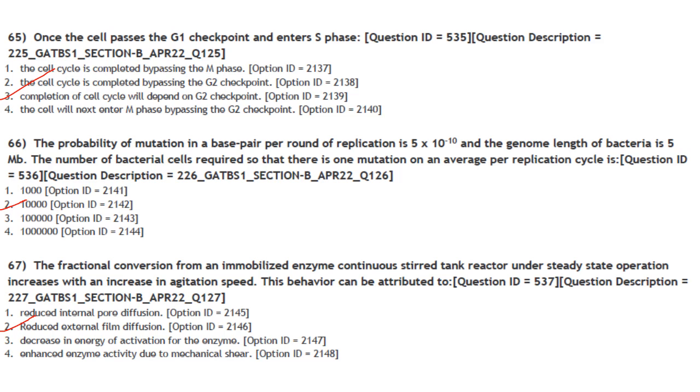Then next one. Fractional conversion of an immobilized enzyme continuous stirred tank reactor under steady state operation increases with an increase in agitation speed. This behavior can be attributed to reduced external film diffusion. Answer is option 2.